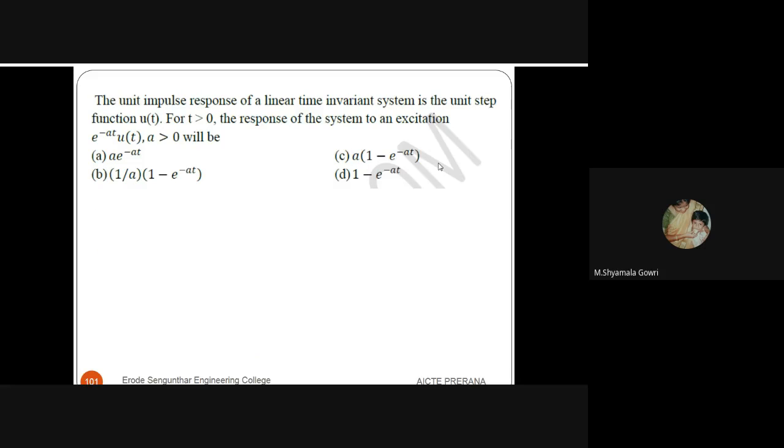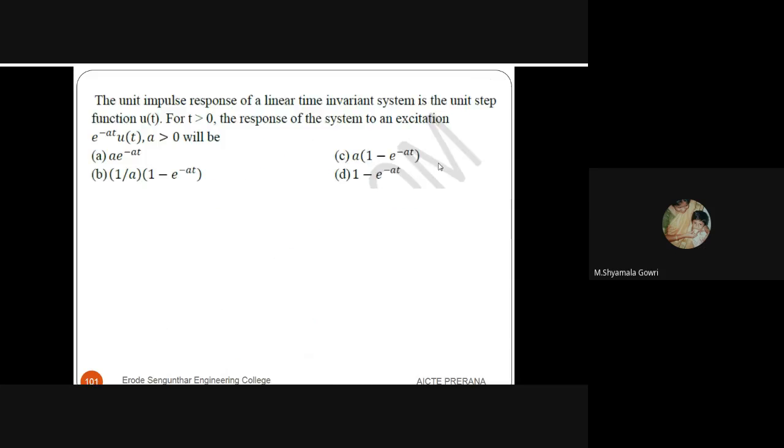Next question. The unit impulse response of a linear time invariant system is the unit step function u(t). For t greater than 0, the response of the system to an excitation e to the power minus at u(t), with a greater than 0, will be. Here the H(s) value is given, it is 1 by s.